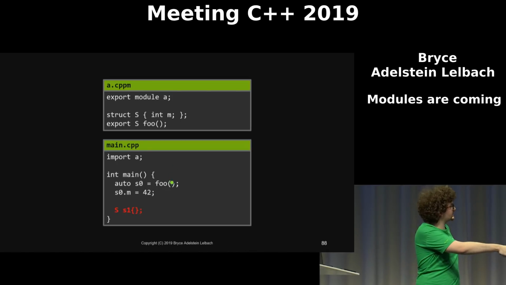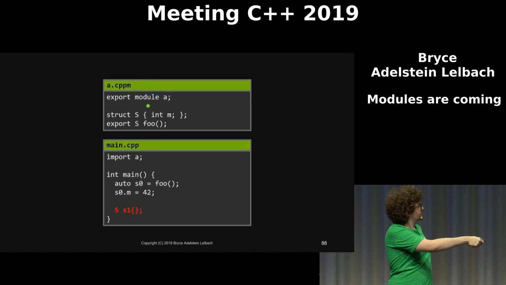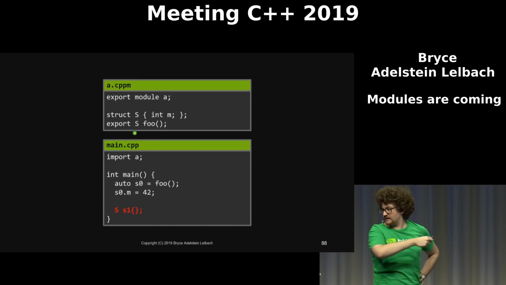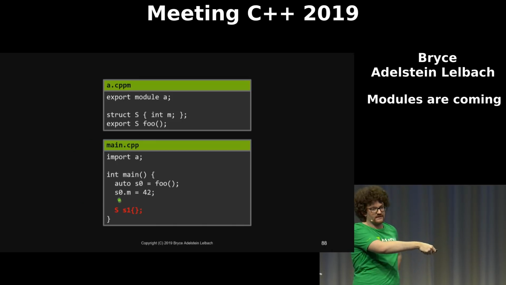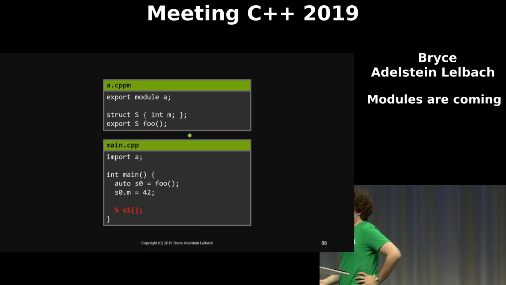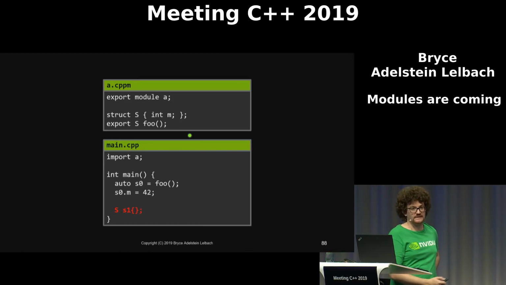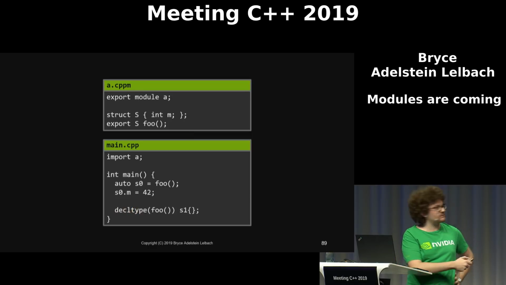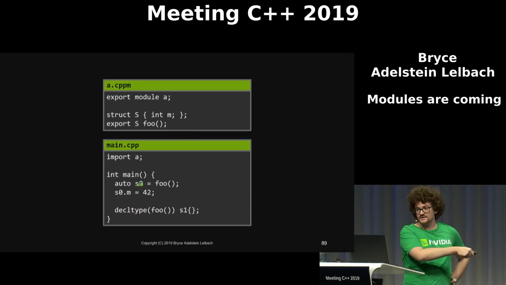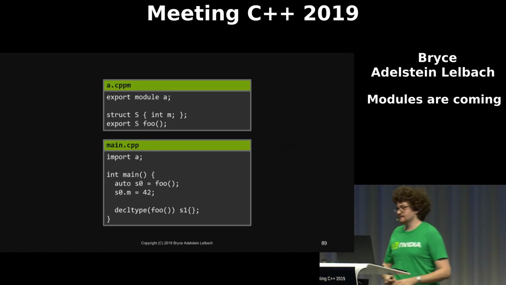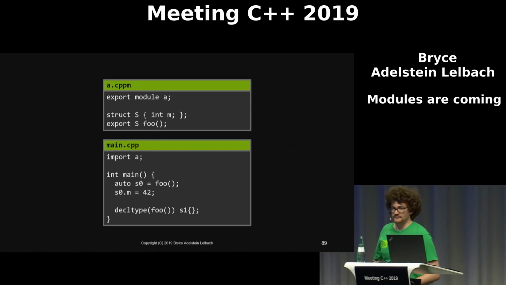But if we try to say S, we'll get a compiler error because this is reachable but not visible. Now, there is a trick that you can use to get this thing. You can't spell it by name, but you can do this. You can do decltype foo. So you can actually get the thing, but maybe don't do that.